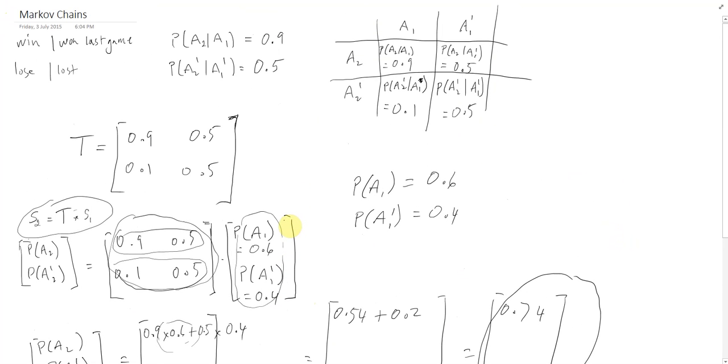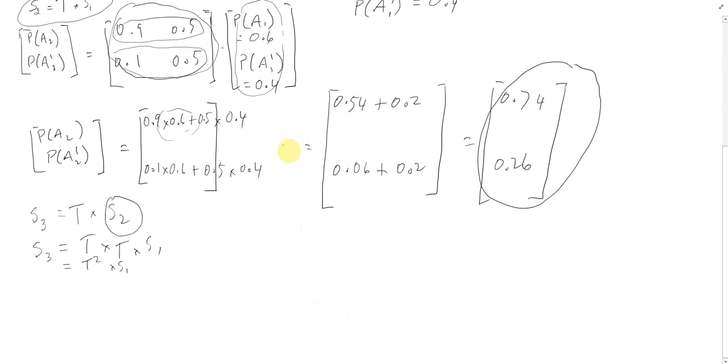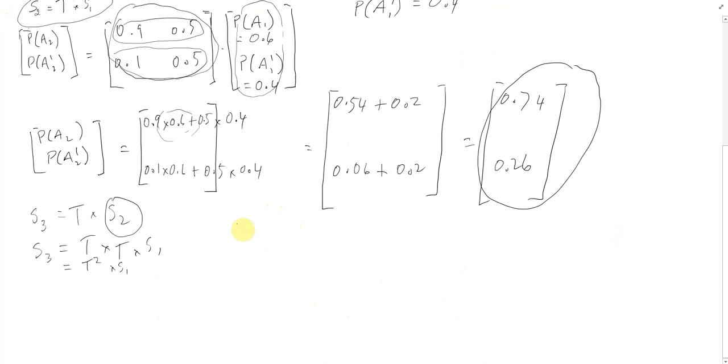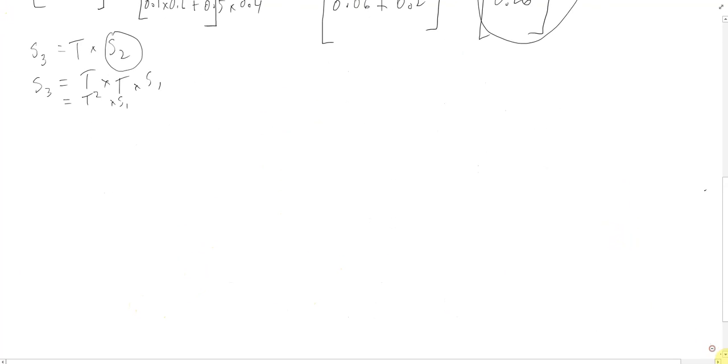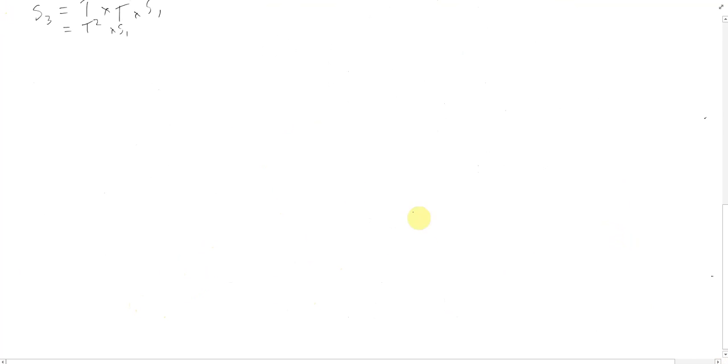Okay, so that's basically how you do these questions. That's how you do them, but I haven't explained why this actually works. And before I do that, I think this is probably by far the most confusing thing that you're going to come across. So just to help you out, I'm going to do one extra example before I explain why this is even allowed, where it comes from. I'm going to do another full example. And this one's going to be about the weather.